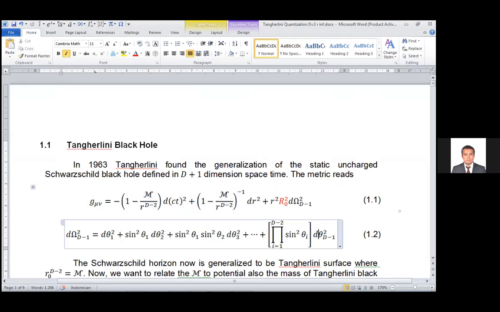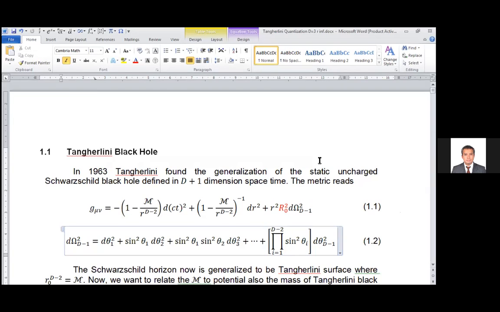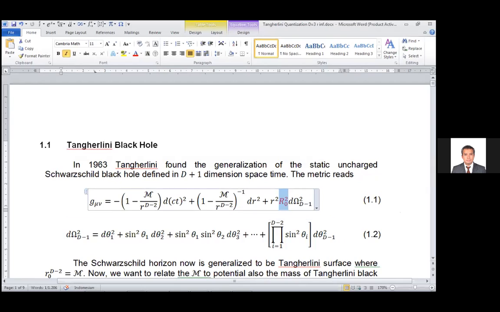So this is an additional factor, a scale factor, which is the radius of this d-1 sphere. So if we put this R0 not equal to 1, for example, what is the influence on the solution? What kind of solution do we get? I mean, you said that for d greater than or equal to 5, 5 plus 1, there is no ground state and there is no stable solution.